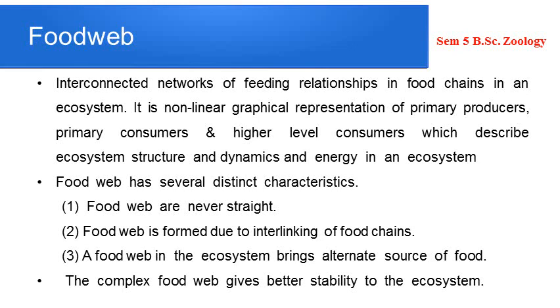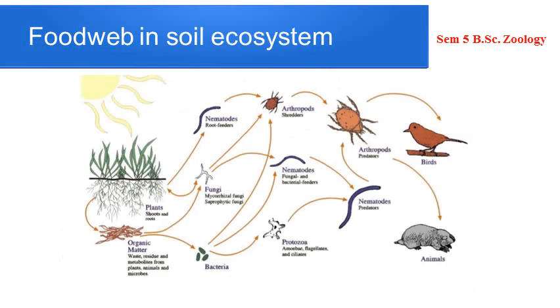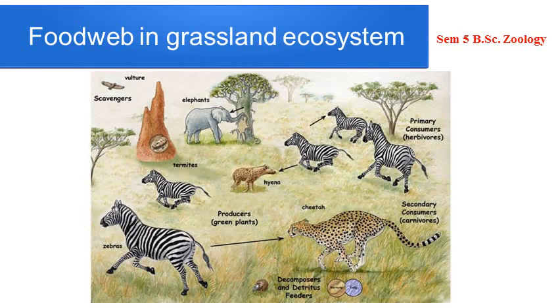Now, next we will be into another concept which is known as ecological pyramids. These are a few examples of food webs in an ecosystem. You can see the first one: here you can see the food web in a grassland ecosystem, typical grazing food chains interlinked. I suppose I needn't tell you how it is being connected.